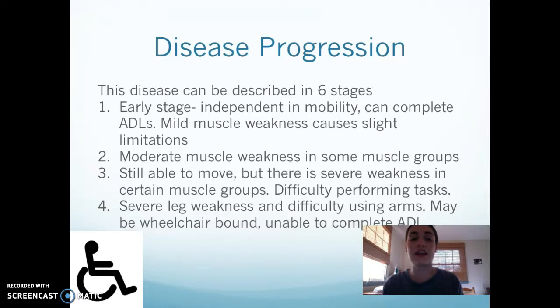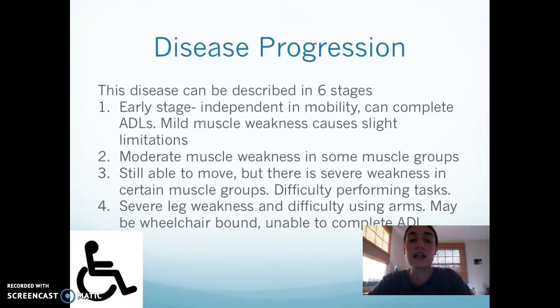And then they experience mild muscle weakness, which can cause slight limitations, but nothing that wouldn't allow you to function independently. For stage 2, there's moderate muscle weakness in some muscle groups. The reason we use the term some muscle groups is because ALS can affect people differently. Some people might have effects in their upper extremities before their lower extremities. So it depends on the individual.